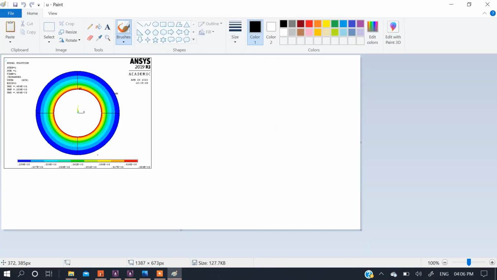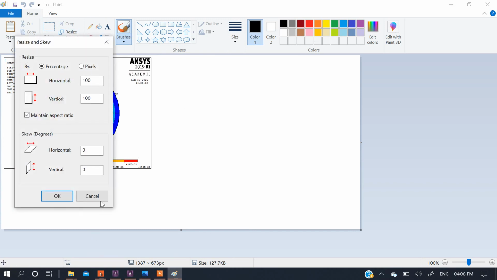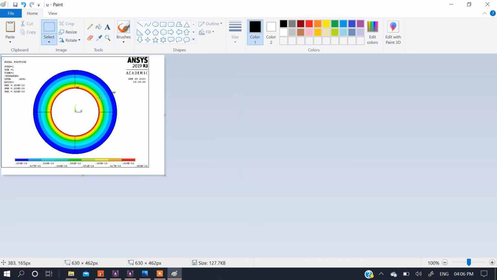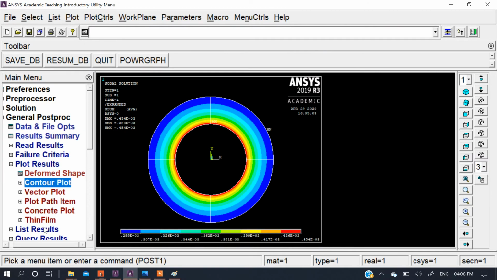Okay, so in this way you have to plot it, again resize it as you can, or you can use select and just use this. Okay, only this, take the print of this, and then the list results.